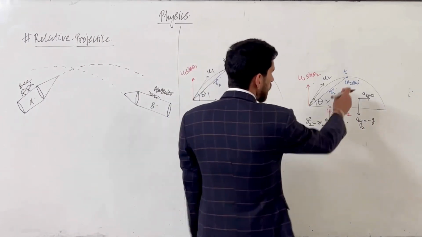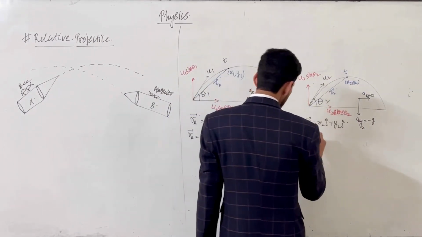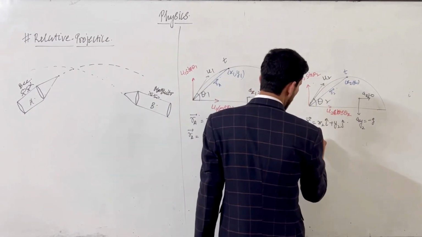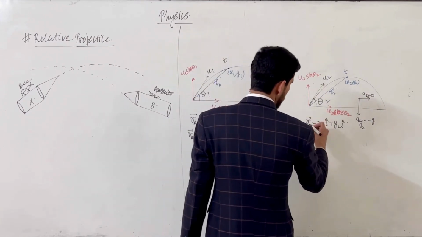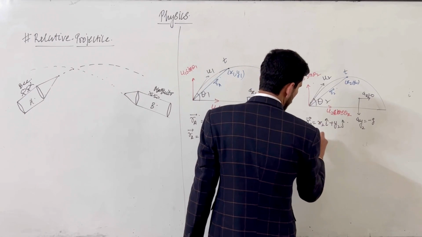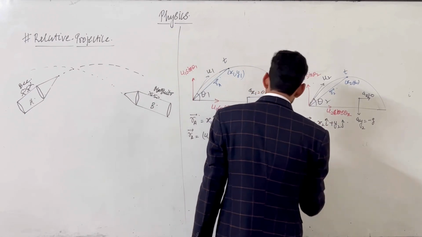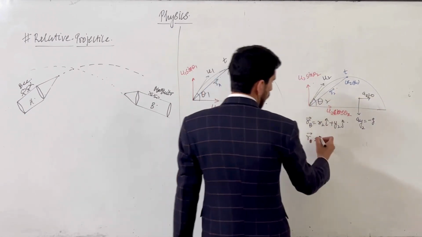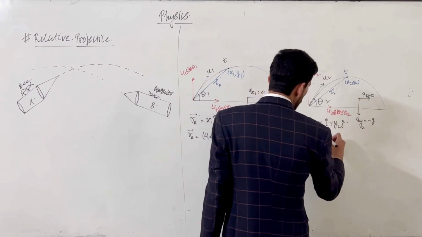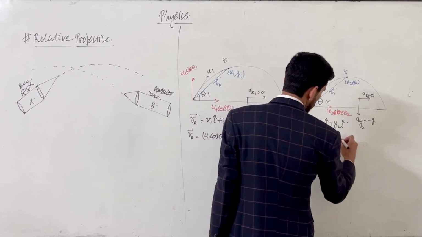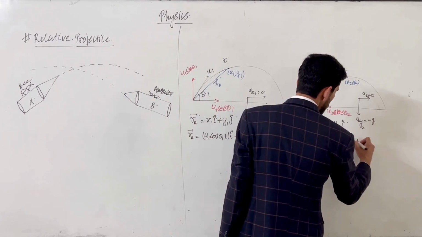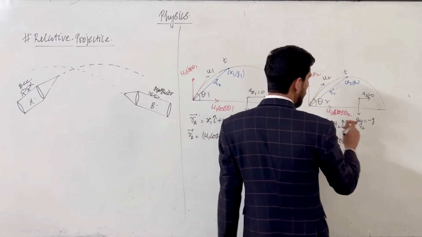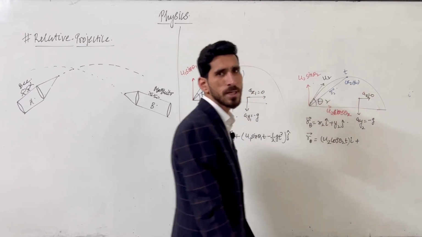And what will be the coordinate of the second body? In the same way we can write here RB vector for this second projectile. So RB will be u2 cos theta 2 into t i cap plus, in j cap, we will consider the motion in y direction.